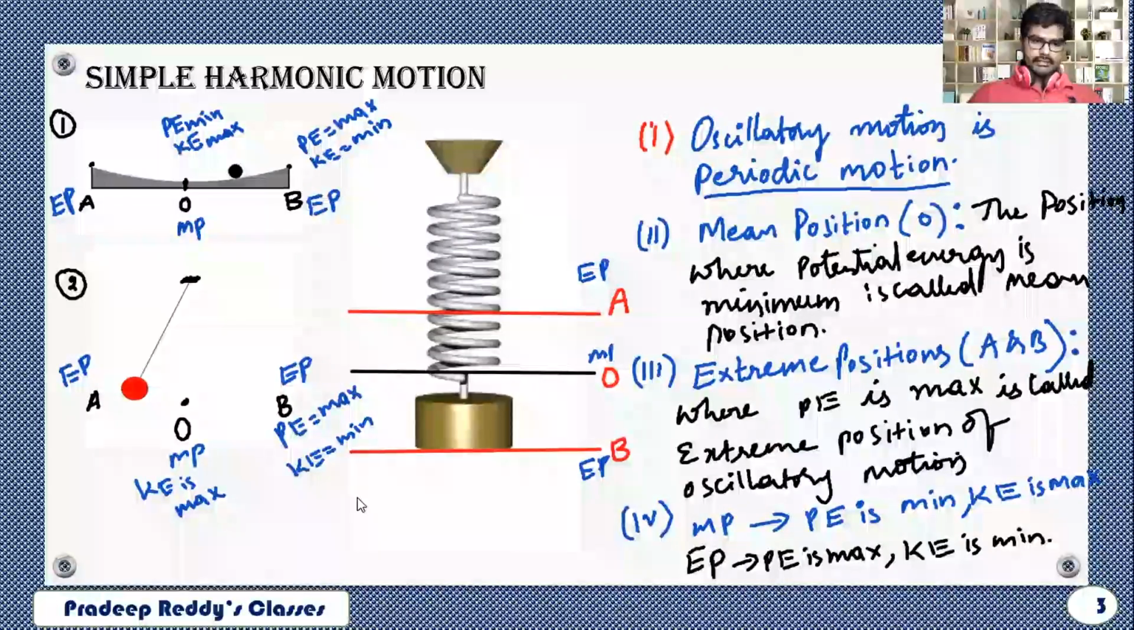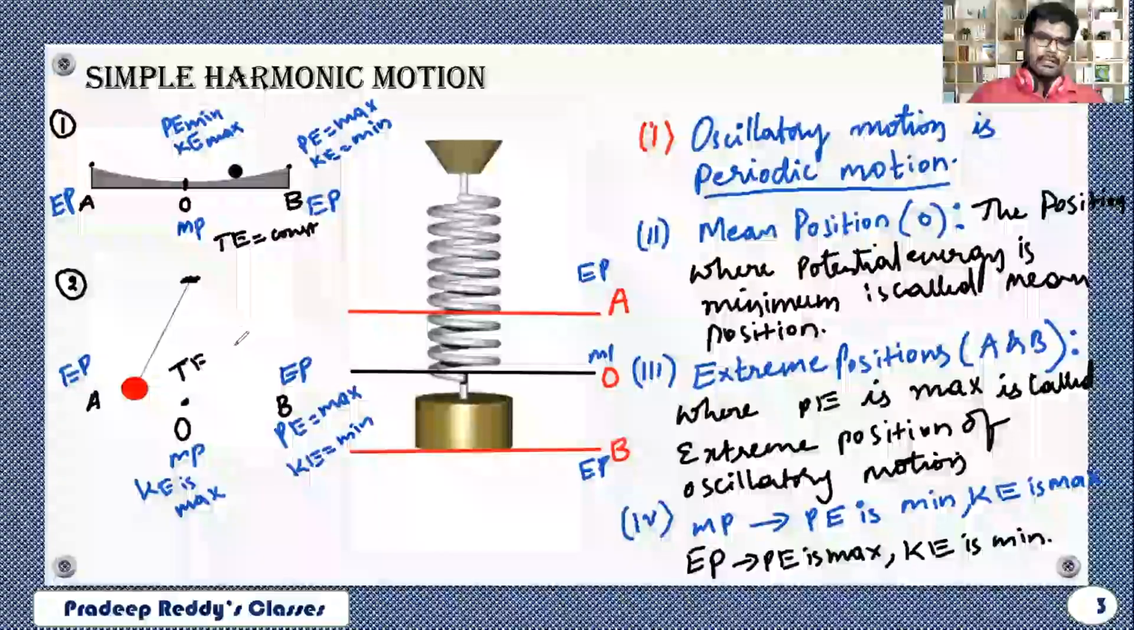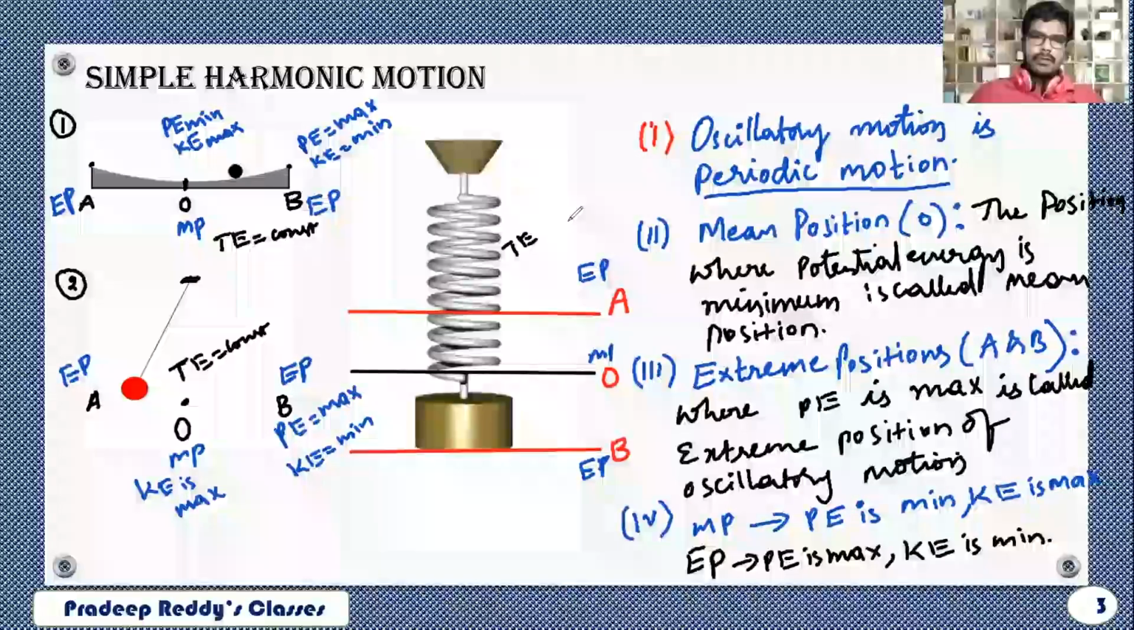So total energy here is constant, total energy here is constant, and total energy here is also constant. Total energy in the sense it is sum of kinetic energy and potential energy. Total energy of the system will remain constant. Only the thing is there will be variation in kinetic energy and potential energy.